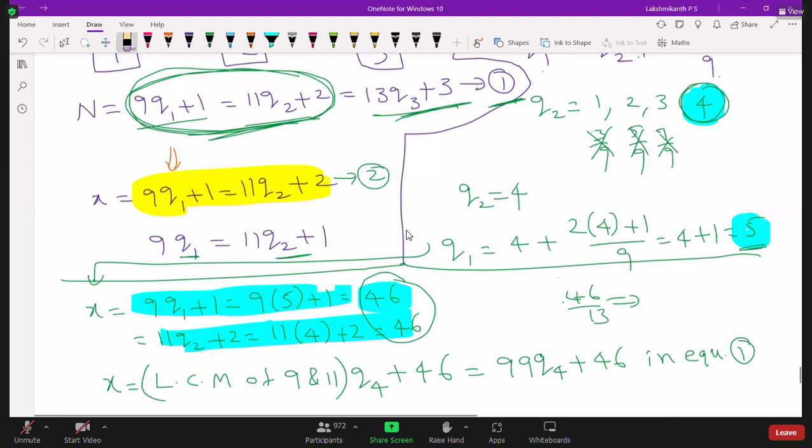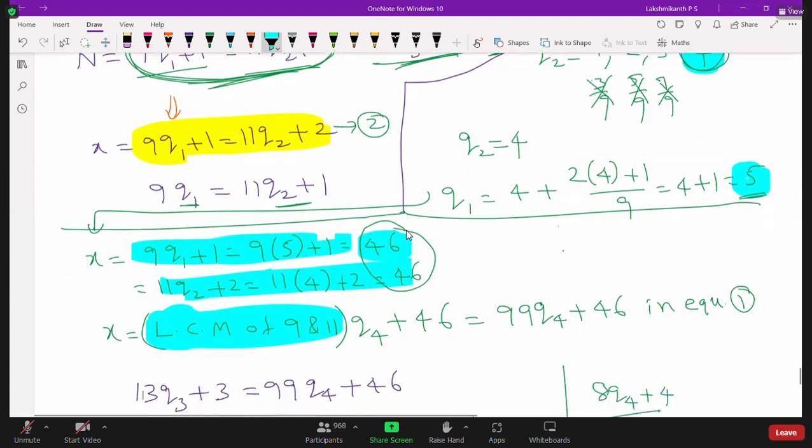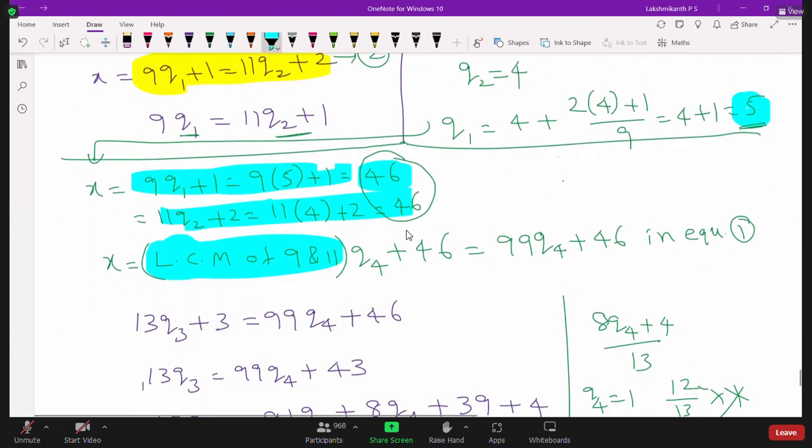So now what we do here is we write the common numbers. How to write that common number? LCM of 9 and 11 times Q4 plus 46, the least number. Now for what value of Q4 will this satisfy the condition for the next one, 13Q3 plus 3?